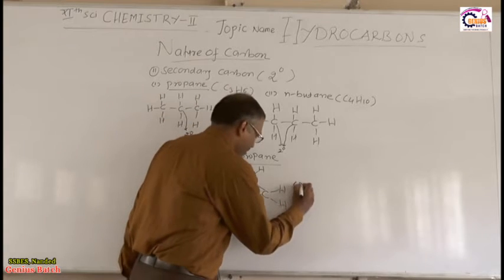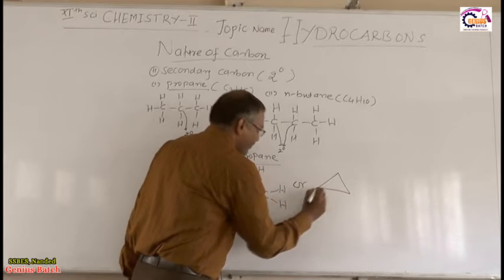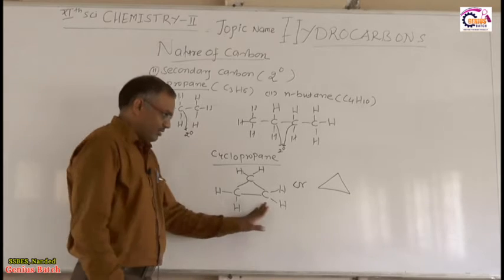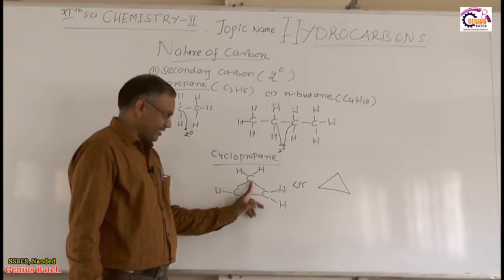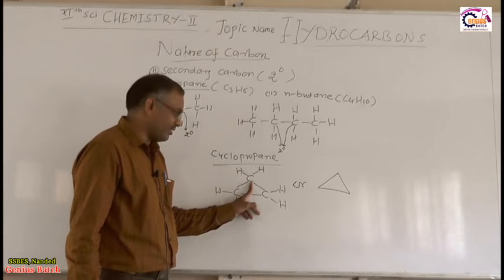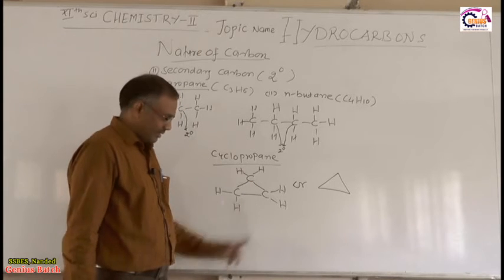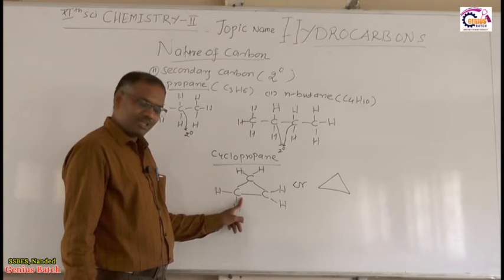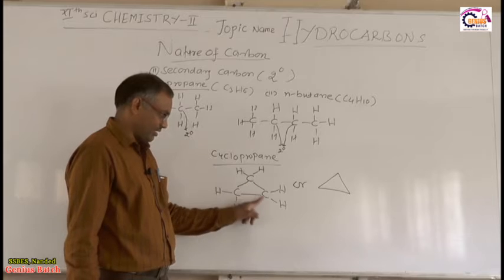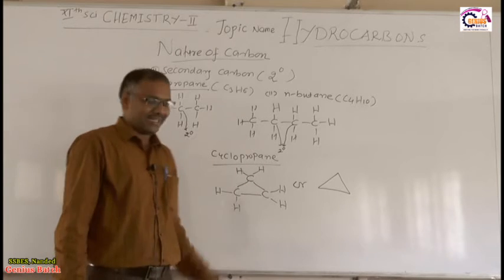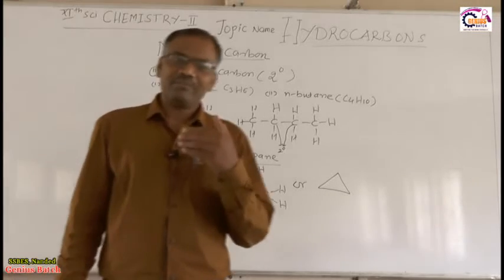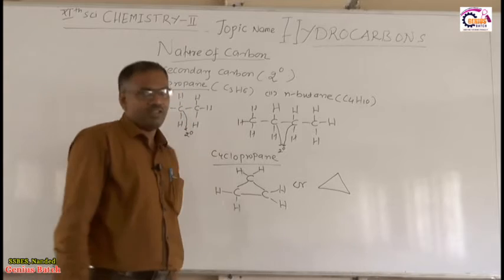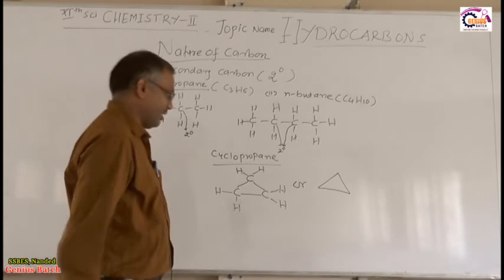So we can write cyclopropane like this also. Here you will observe that this carbon is attached to how many other carbon atoms? 2, 1 and 2. This carbon is attached to how many other carbon atoms? 1 and 2. This carbon is attached to how many other carbon atoms? 2, 1 and 2. So how many secondary carbon atoms are present in cyclopropane? There are 3 secondary carbon atoms present in cyclopropane, right?